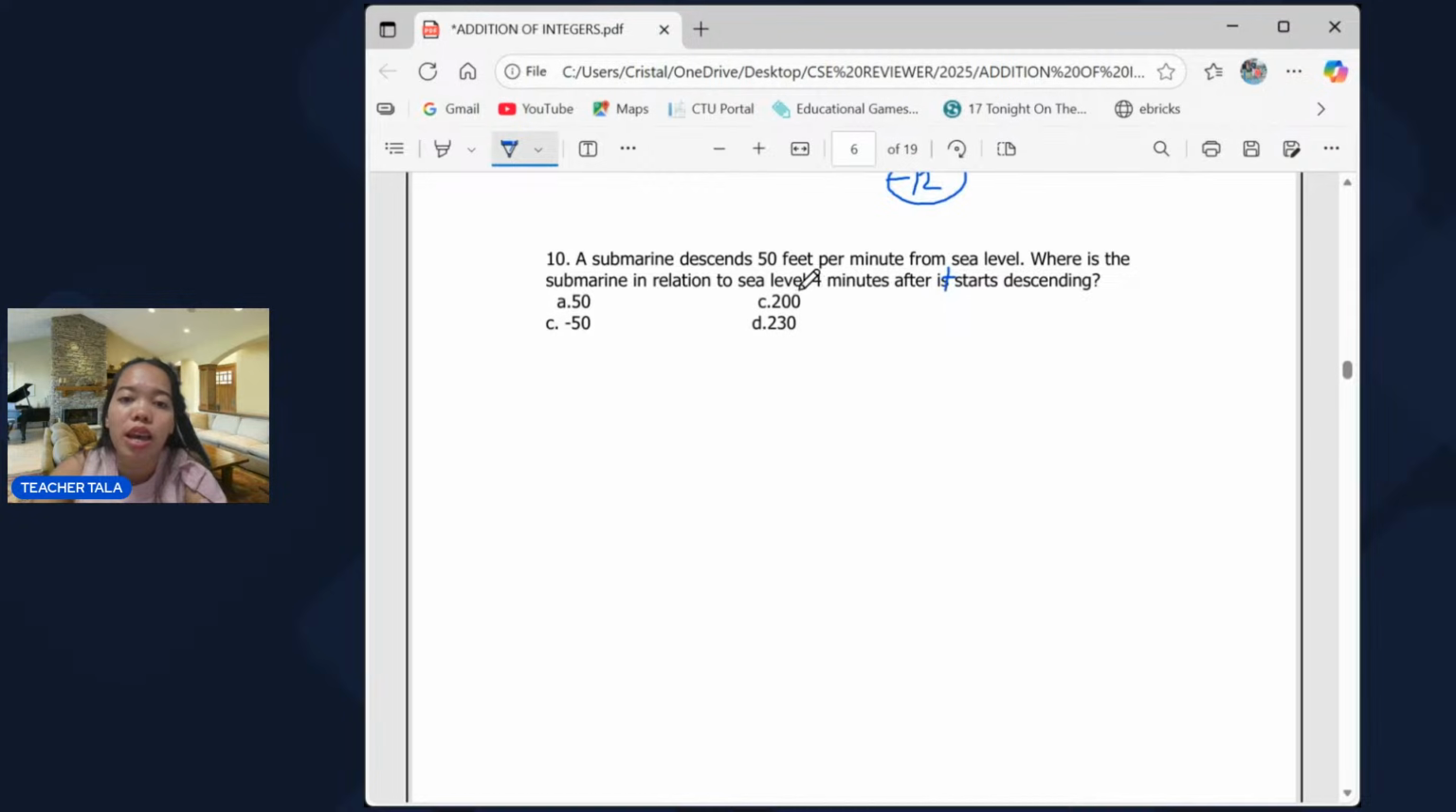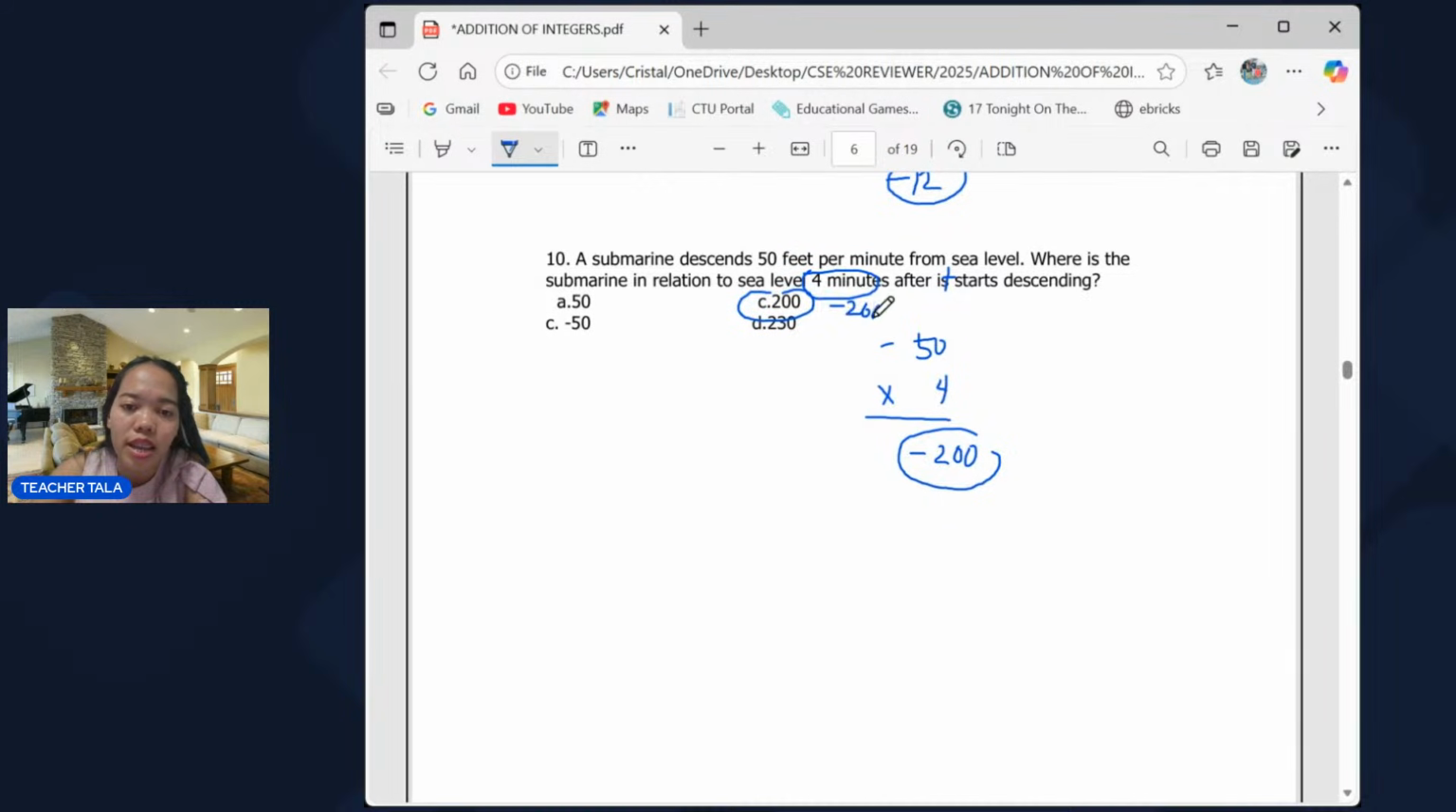Okay? So, we have negative 50 per minute and then we have 4 minutes already. So, that is negative 50 times 4. That is negative 200. So, it should be negative 200. So, there is no negative 200, but the closest is positive 200. So, the answer is letter C.